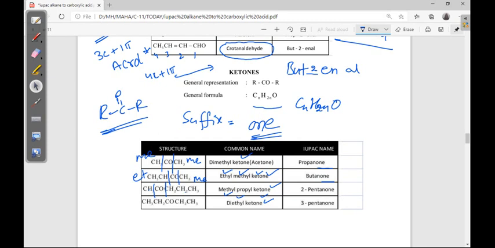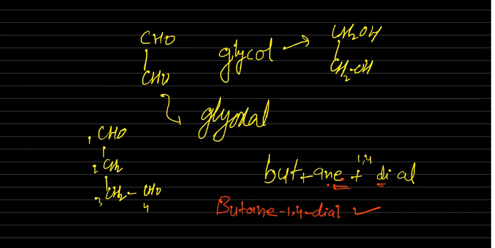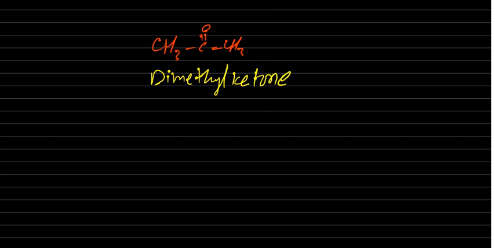Now IUPAC. In case of IUPAC, you have to give the numbering. CH3, C double bond O, CH3. So here the common name is acetone for this. Of course here dimethyl ketone, this one is 1 methyl, this one is 1 methyl.